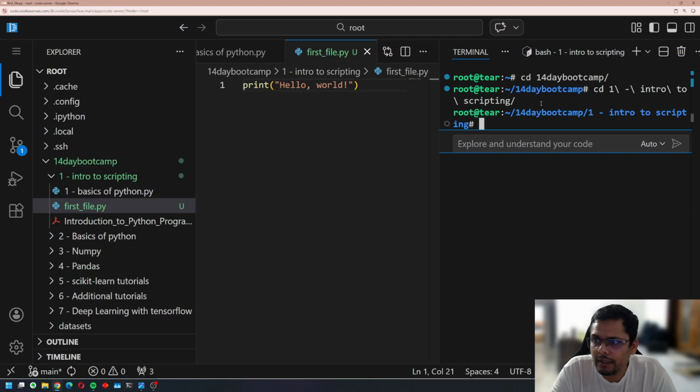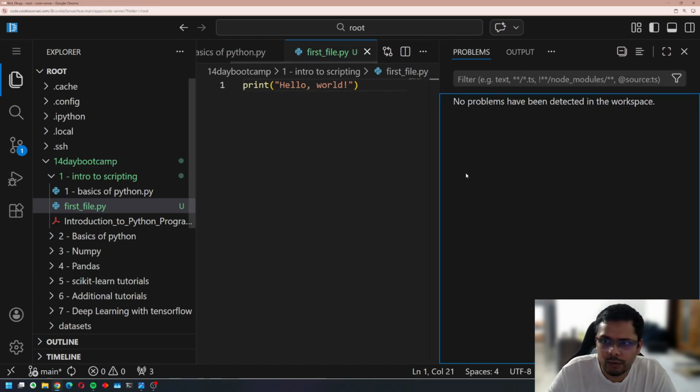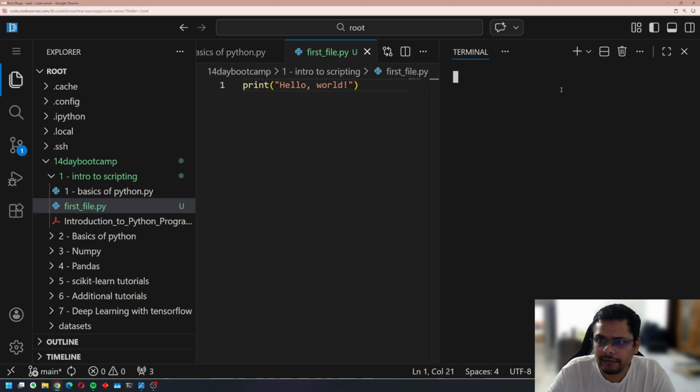Now I am inside the intro to scripting folder. Now I need to run the Python file by just saying python3 first file.py, and see, hello world. And what exactly is this? Explore and understand your code. If anyone knows how to get rid of this kind of pop-up, let me know. Or let's just kill the terminal and open it again. Oh yeah, it went away.